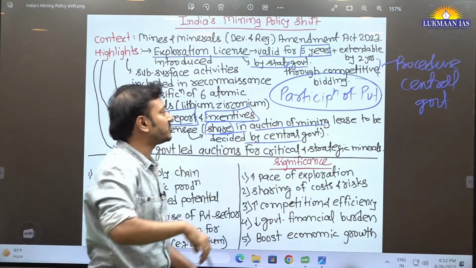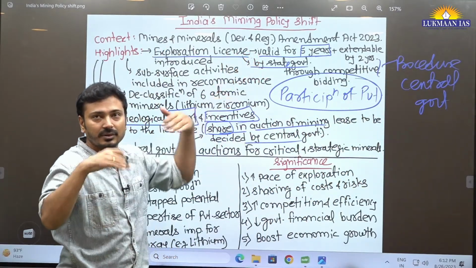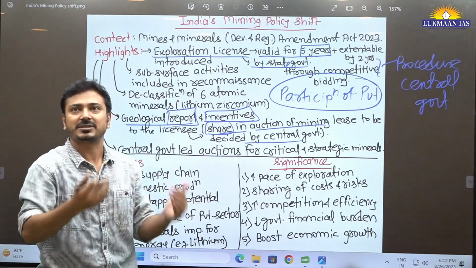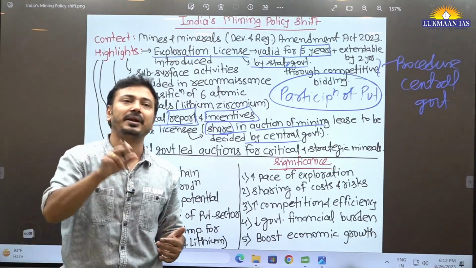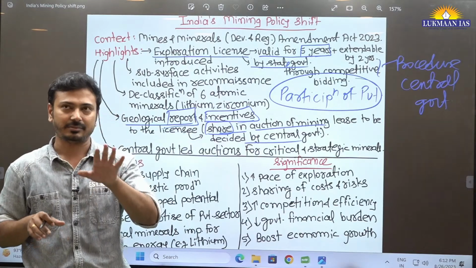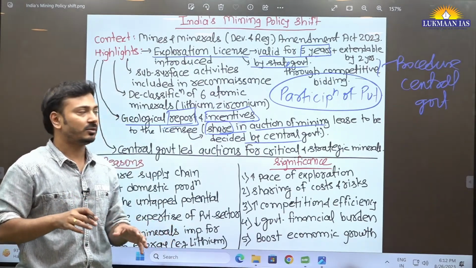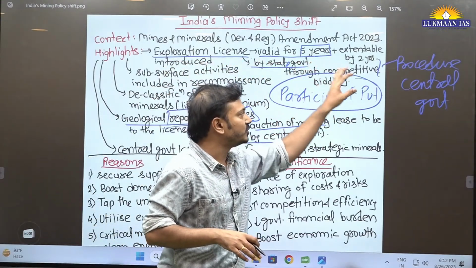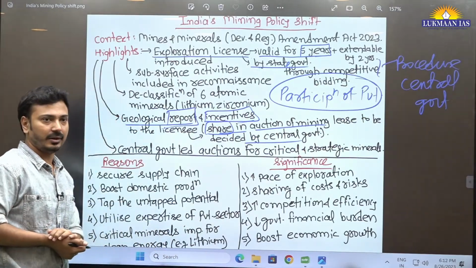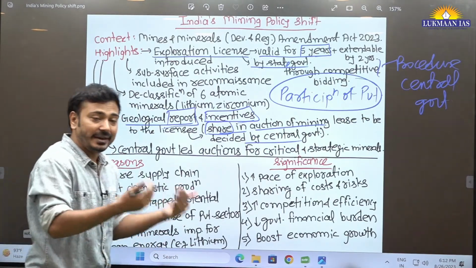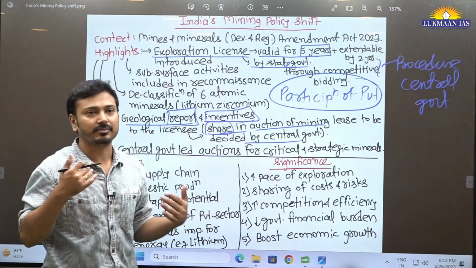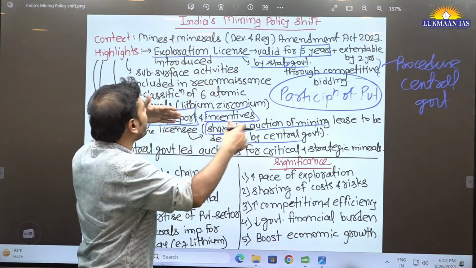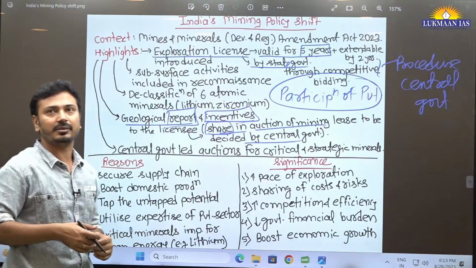But you should know, it is talking about the exploration license, not exactly mining auction. First, there will be exploration, and thereafter there will be separate auctioning for the mining purpose. Try to understand this. Okay. So here, for exploration purpose, the procedure will be decided by the central government. Understood? For minor minerals mining purpose, the auctioning and all these things are done by the state government. Here also, basically the exploration license for all kind of minerals will be provided by the state government.